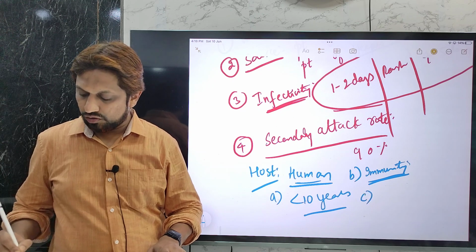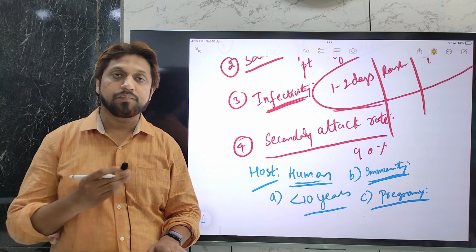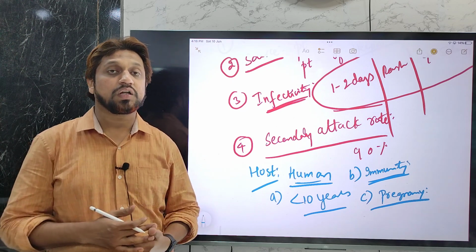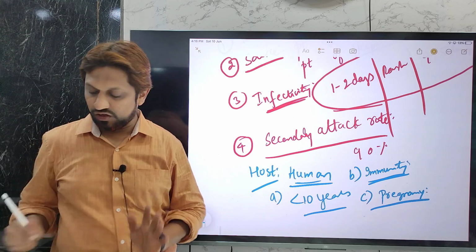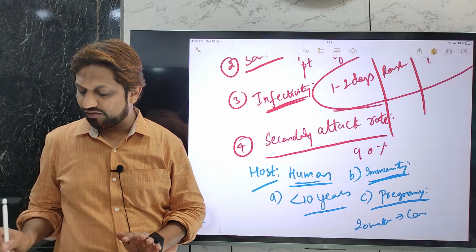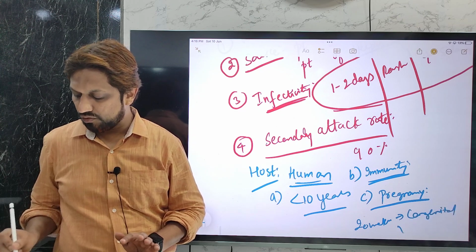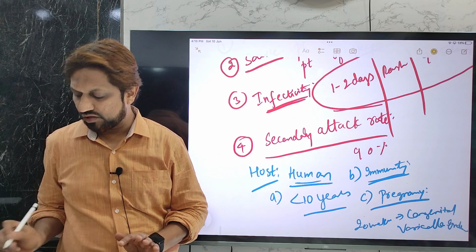Then about pregnancy, it can transmit from the mother to the developing baby. If there is infection within the first 20 weeks of pregnancy, it can lead to congenital varicella syndrome. Nowadays it is a bit rare due to universal immunization.